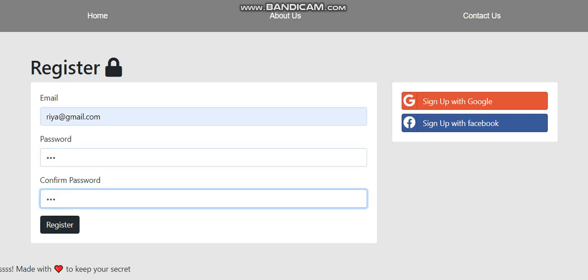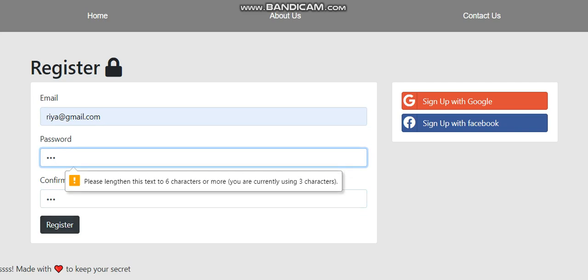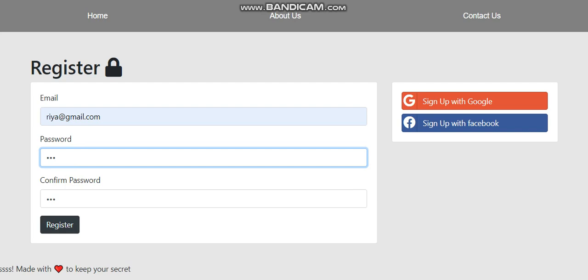Yeah. So now when I register, you can see this flash message: please lengthen this text to be 6 characters at least. So if your password is less than 6 characters, it is not going to accept your password, because we have added both backend and frontend validation. It will accept your password when it is more than or equal to 6 characters.